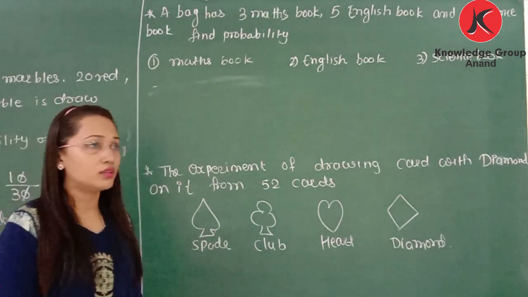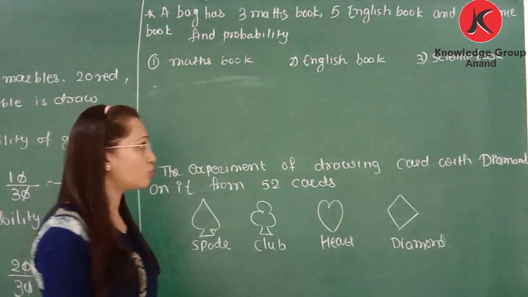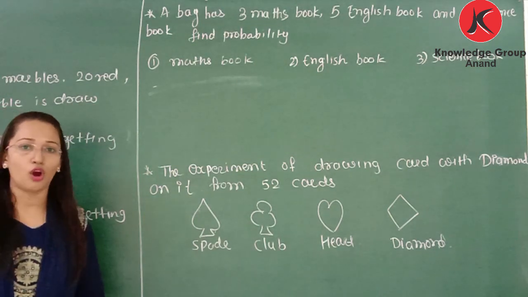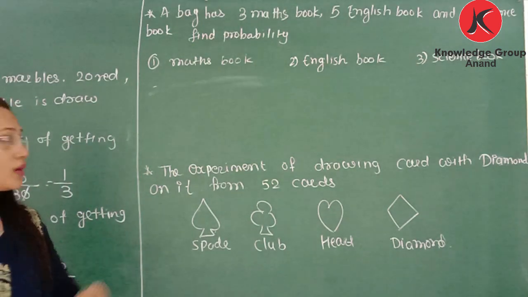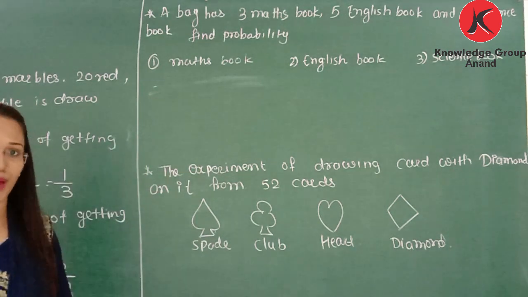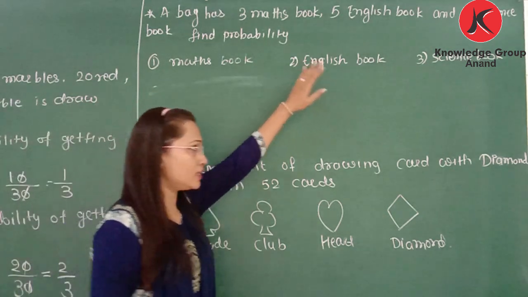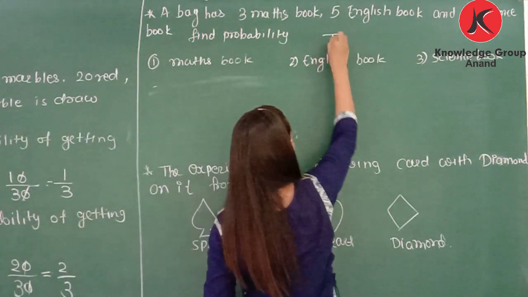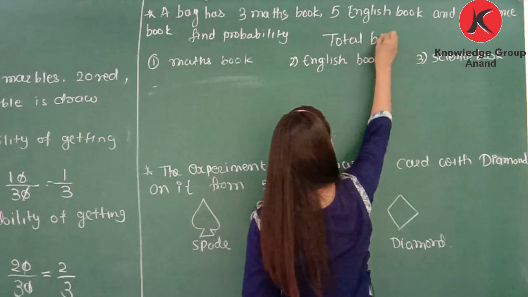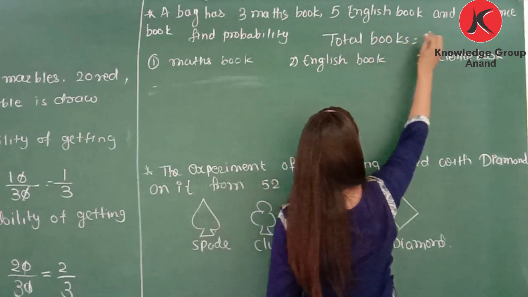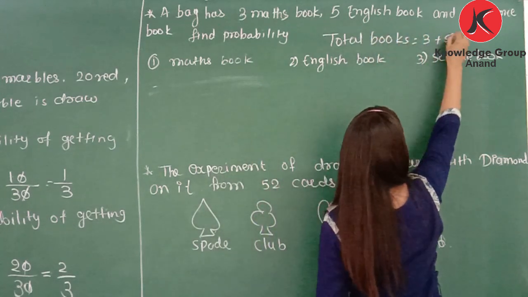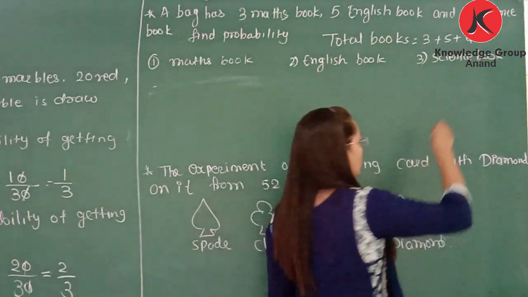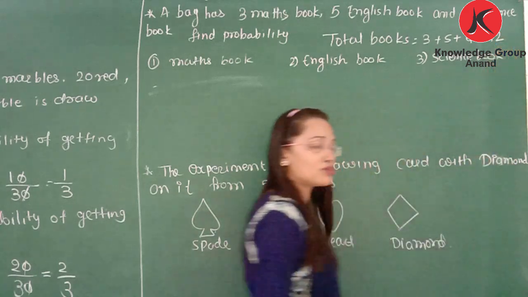A bag has 3 maths books, 5 English books and 4 science books. Find the probability of picking up a maths book, an English book and a science book from the bag. So first of all, what are the total books here? So we find the total number of books, that is 3 plus 5 plus 4. 3 plus 5, 8 plus 4, 12. So total 12 books are there.